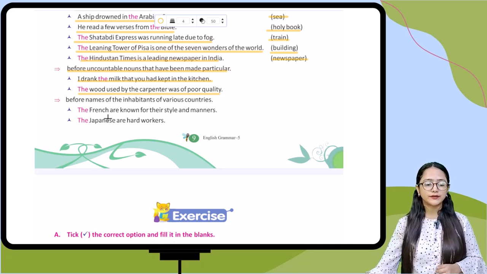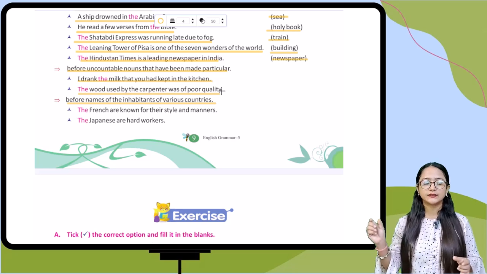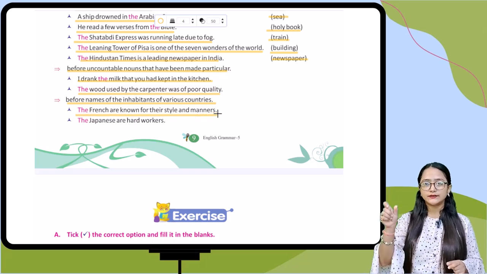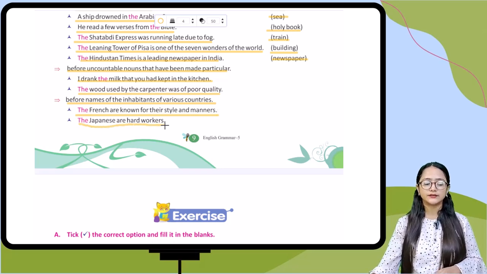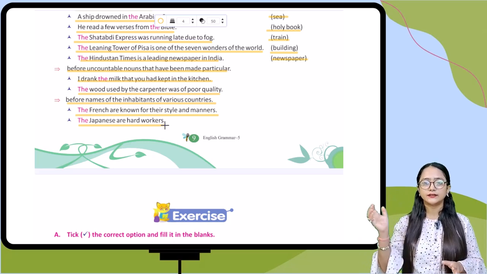Now the next point is before names of the inhabitants of various countries. Before the name of the inhabitants, the article the is used. For example, the French are known for their style and manners. So before French you have to write the. Now next example is the Japanese are hard workers. Here you can clearly see that before that inhabitant you have to write the article the.